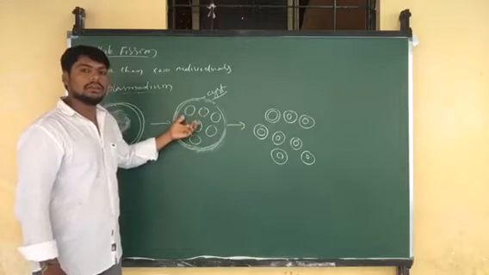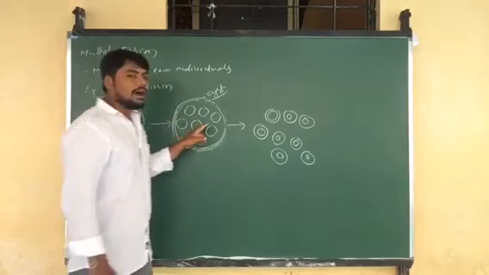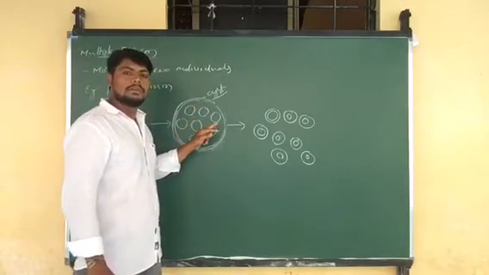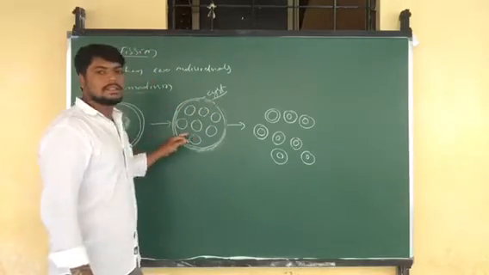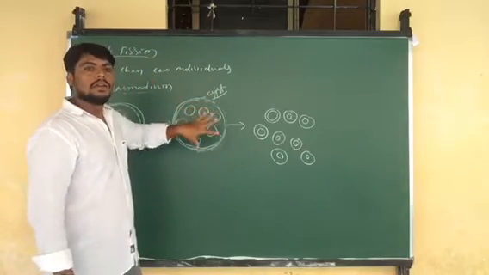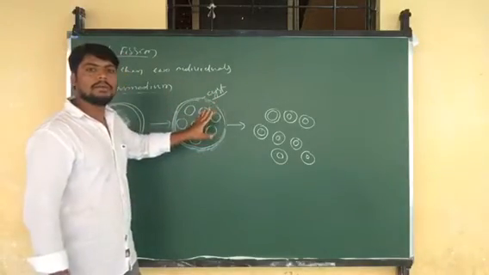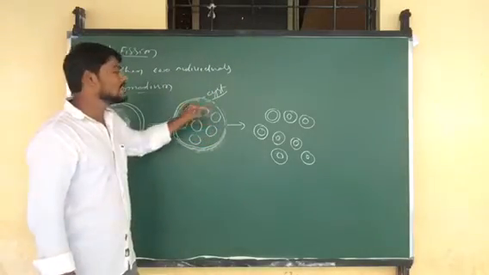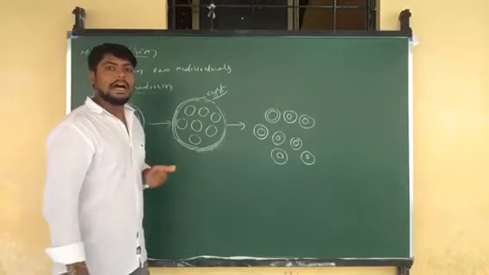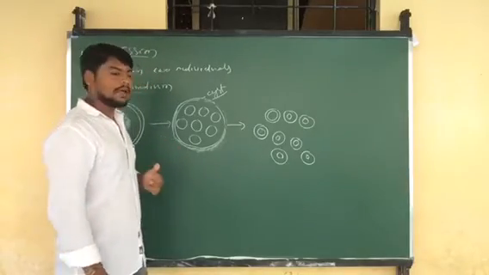So more nuclei are developed. Once the nuclei are developed, until the favorable condition, all these nuclei are protected by a protective layer called a cyst. After favorable conditions, what is happening here?